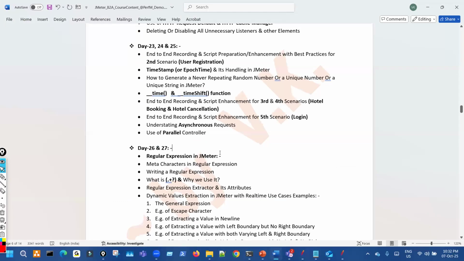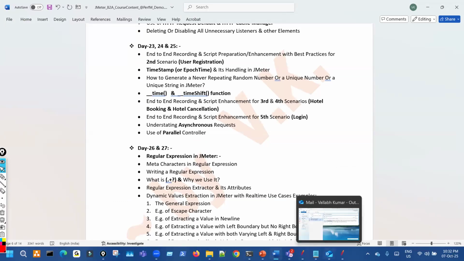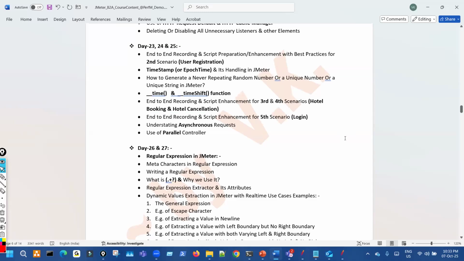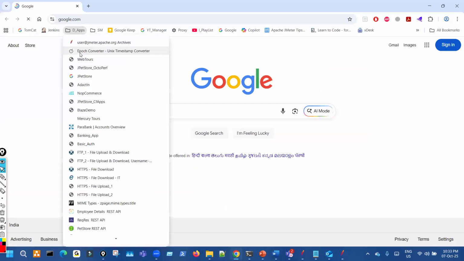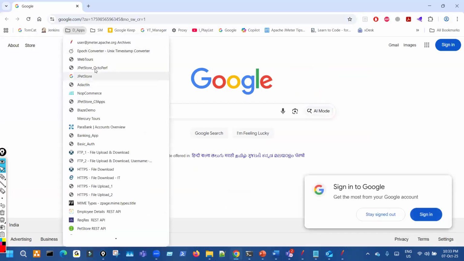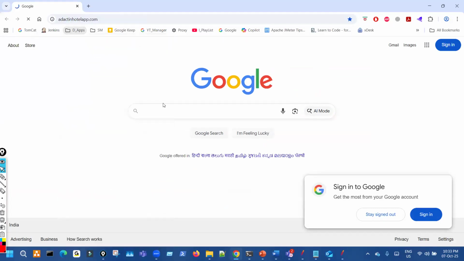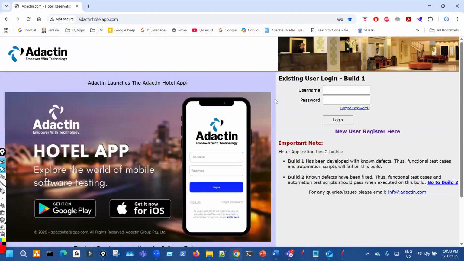Yeah. In the hotel booking app, there are two build versions. I could see there is build one which has some defects, and there is build two which has no defects. So is it okay, like we should use build two, right? Because build one has some known issues. So will that make any issue in our performance testing?